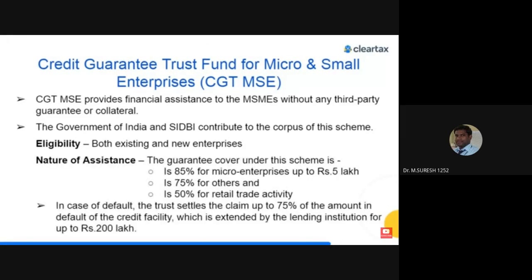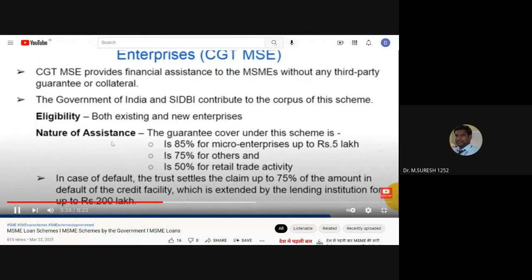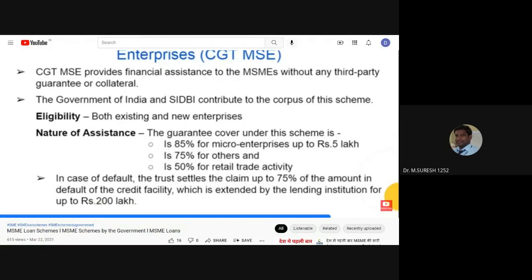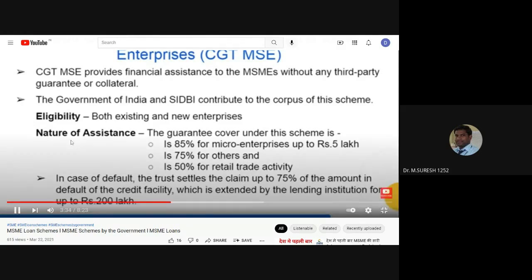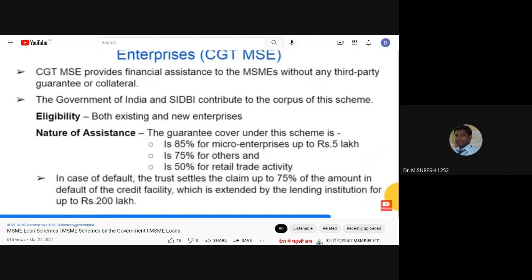The nature of assistance under this scheme is that the guarantee cover is 85% for micro enterprises up to rupees 5 lakhs, 75% for others and 50% for retail trade activity. In case of default, the trust settles the claim up to 75% of the amount in default of the credit facility, which is extended by the lending institution, for credit facilities up to 200 lakh.